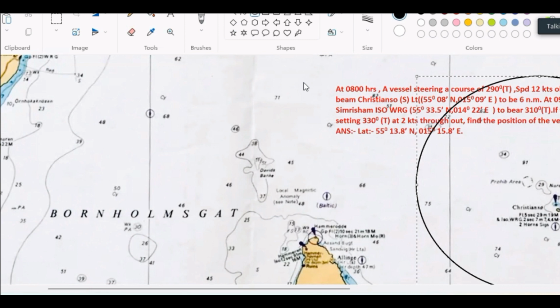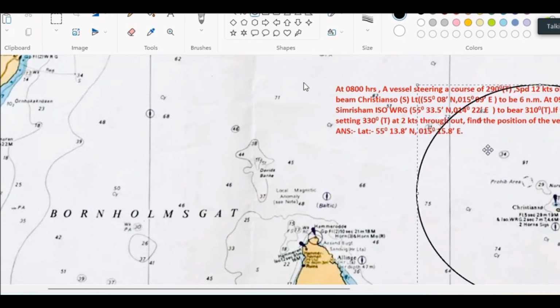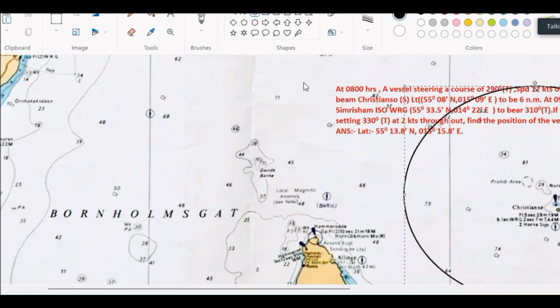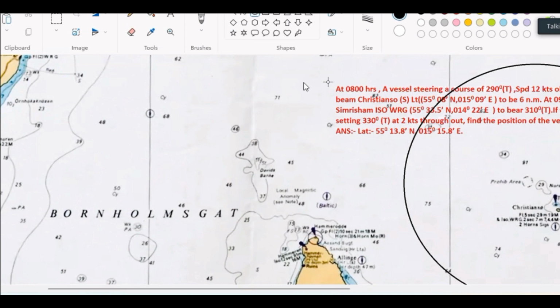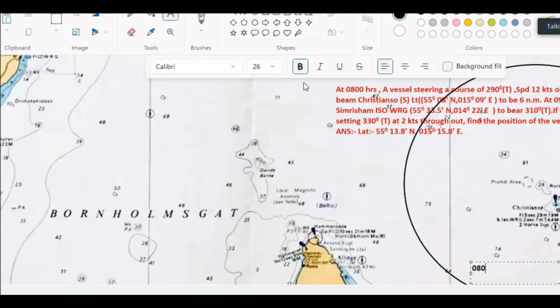You have just drawn a 6 mile circle from the lighthouse, simple 6 mile circle. Okay. So this is your 6 mile circle, and this is our time, 8 o'clock. That means this is a position circle. Vessel can be anywhere on this circle. I don't know where I am. This is the concept of position circle. So this is your 8 o'clock PC, and the radius is equal to 6 miles.